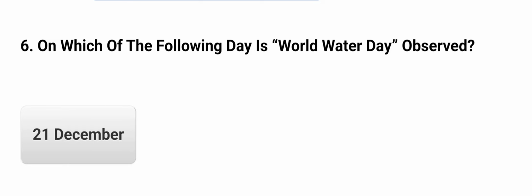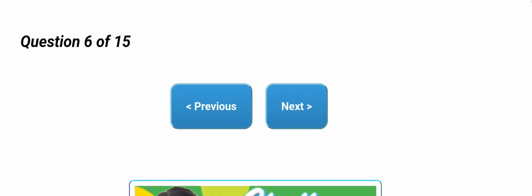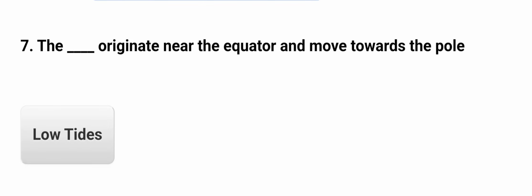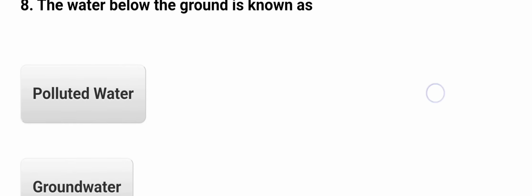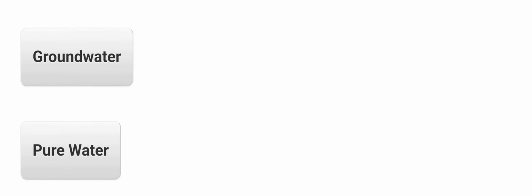Salinity is the amount of salt in grams present in 1000 grams of water. How much percentage of saline water is available on Earth's surface? So 97.5. On which of the following day is World Water Day observed? So ये कुछ उसी की तरह का है जो हमने सबसे पहले वाले सेट में देखा था क्वेश्चन. The dash originate near the equator and move towards the pole, so that's our warm ocean currents. The water below the ground is known as groundwater.